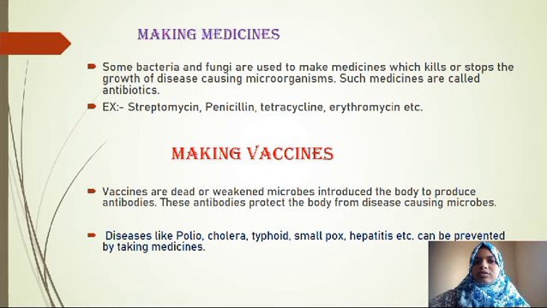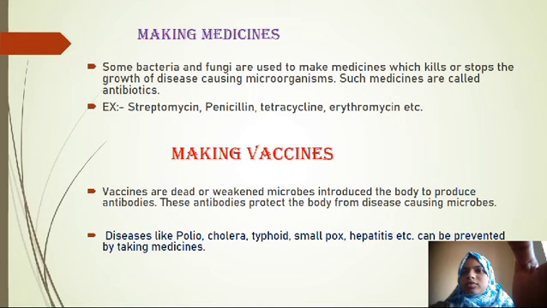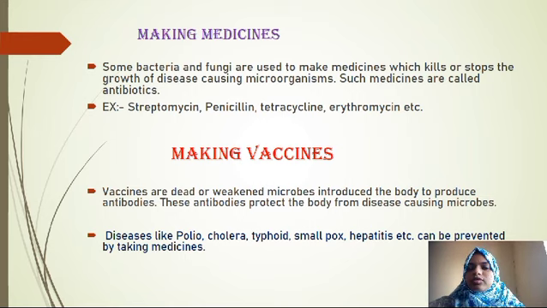Next is making vaccines. Vaccines are dead or weakened microbes introduced in the body to produce antibodies. These antibodies protect the body from disease-causing microbes. Diseases like polio, cholera, typhoid, smallpox, hepatitis, etc. are prevented by using vaccines.